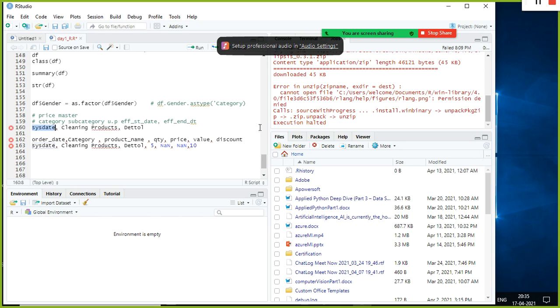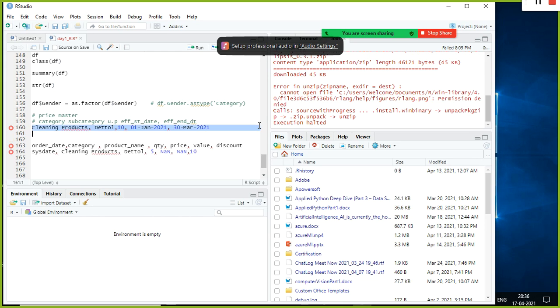This is the product category, and this is the product name, and the unit price is, let's say, 10 rupees, and the effective start date is, let's say, 1st Jan 2021 and the effective end date is 30 March 2021.